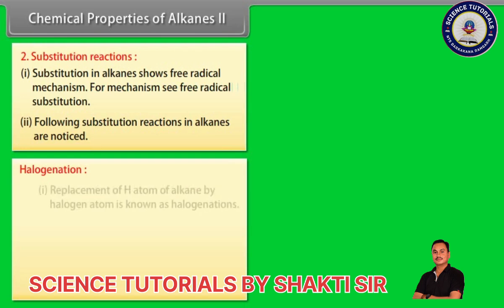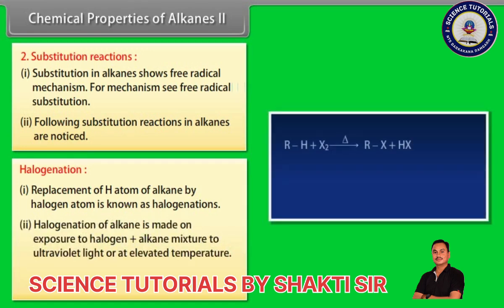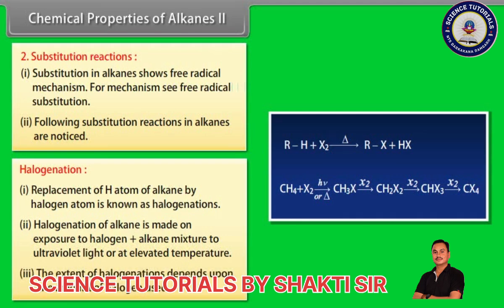Halogenation. Number 1. Replacement of a hydrogen atom of an alkane by a halogen atom is known as halogenation. Number 2. Halogenation of alkanes is carried out by exposing a halogen plus alkane mixture to ultraviolet light or to elevated temperature. Number 3. The extent of halogenation depends upon the amount of halogen used.